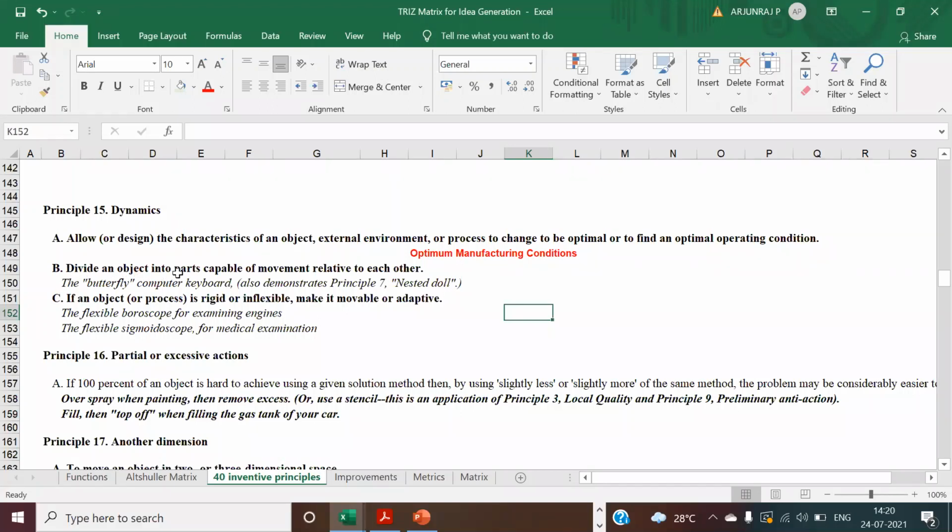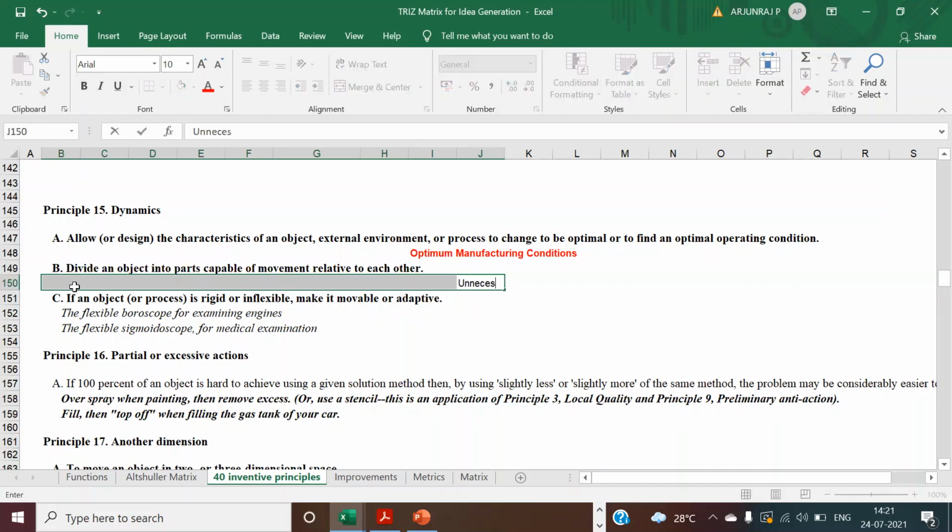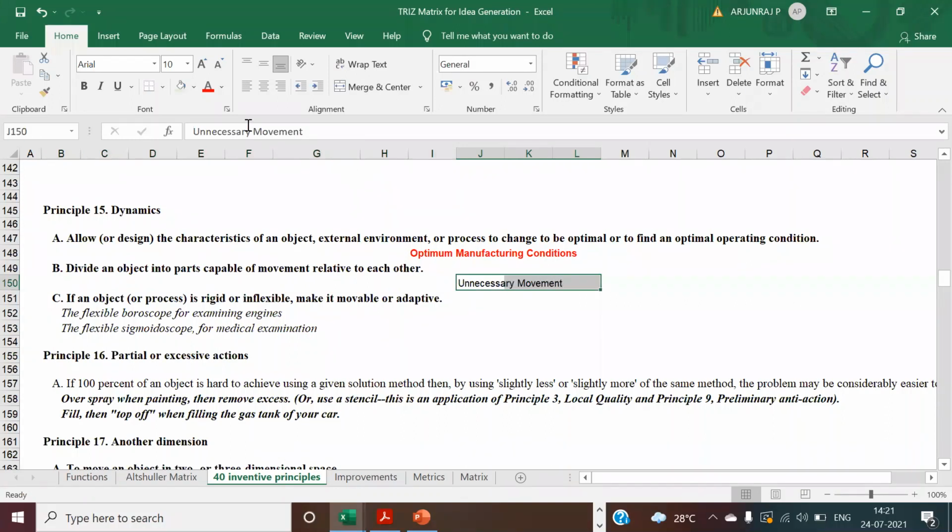Divide an object into parts capable of movement relative to each other. For the nested DAL, where I did not get any idea, you can use this, where you can divide your process into movements related to each other. You can find out unnecessary movement in the nested DAL. So you have a function, right? What you can write is unnecessary movement here also. If you try to identify unnecessary movement, eliminate it.